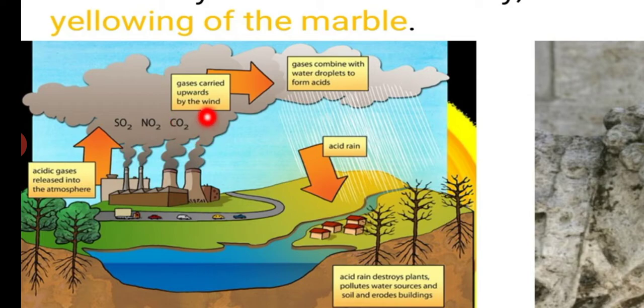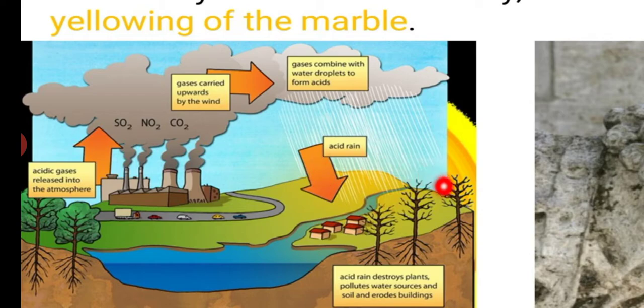So listen here carefully. Whenever these gases mix with the clouds, the rain comes from the clouds and passes through the air. In that air, you can see there is a presence of these gases. Whenever they come in contact with the rain, they are converted into acids. Thus the rainwater converts into acid rain and falls on the earth.